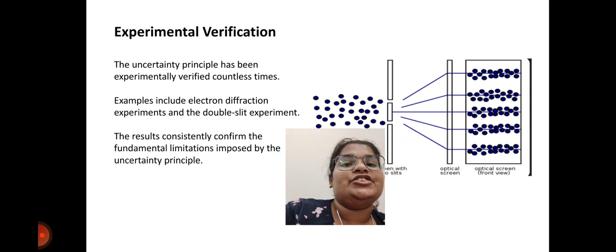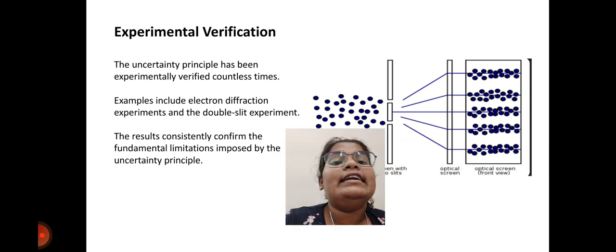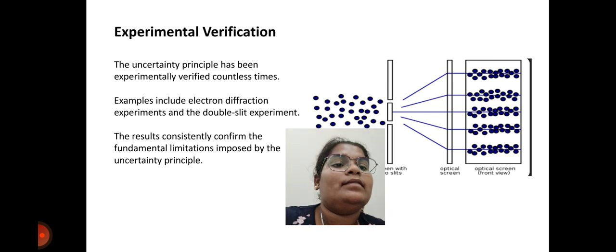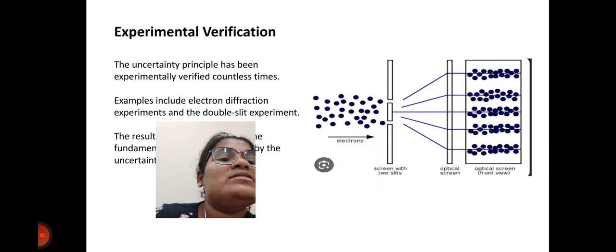Experimental verification: the uncertainty principle has been experimentally verified countless times. Examples include electron diffraction experiments and the double slit experiment. The results consistently confirm the fundamental limitation imposed by the uncertainty principle. Here we can observe the electrons, the screen with the two slits, and the optical screen, the front view.